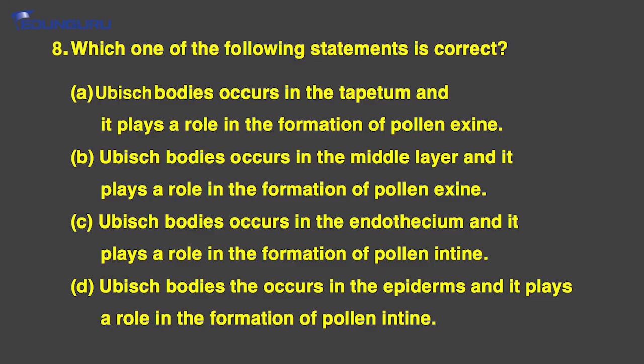Have a look at question number 8. Which of the following statements is correct? You need to figure out which of the given 4 statements is correct. Option A says, Ubisch bodies occur in tapetum and play a role in formation of pollen exine. Option B, Ubisch bodies occur in middle layer and play a role in the formation of pollen exine. Option C, Ubisch bodies occur in endothecium and play a role in formation of pollen exine. Option D, Ubisch bodies occur in epidermis and play a role in the formation of pollen exine.